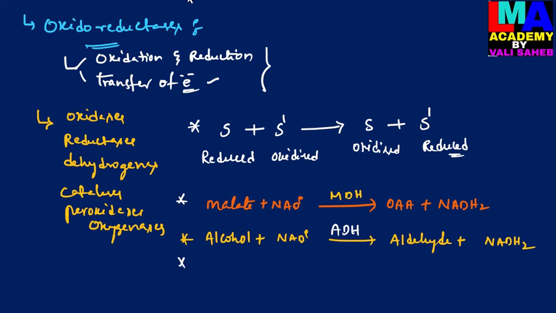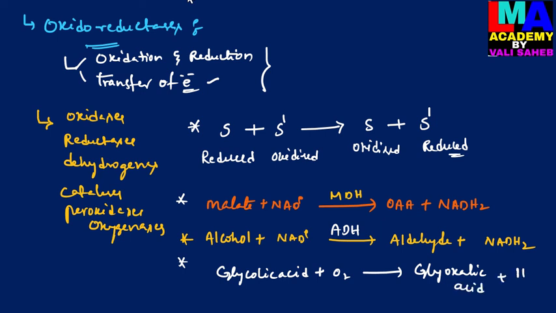Alcohol is further converted into aldehyde when it is reacted with NAD+. And then one more example, that is here glycolic acid. Glycolic acid reacted with oxygen and is further converted into glyoxylic acid and releases hydrogen peroxide, H2O2.